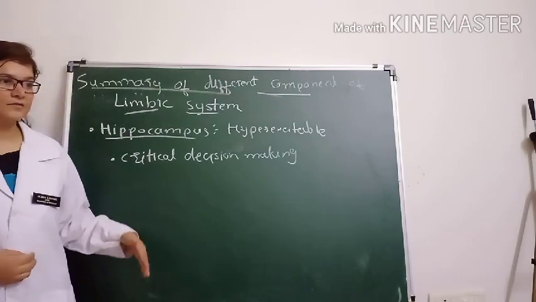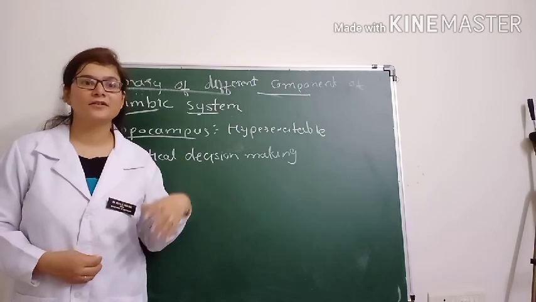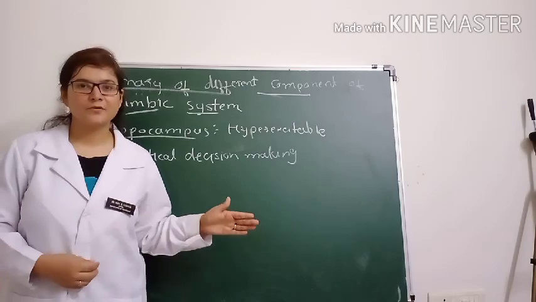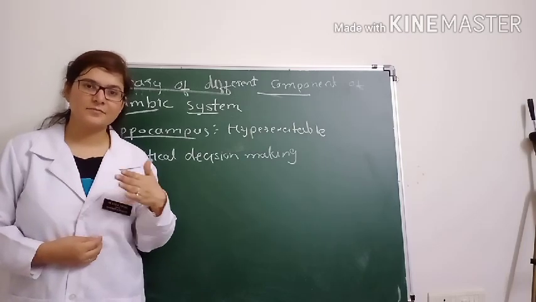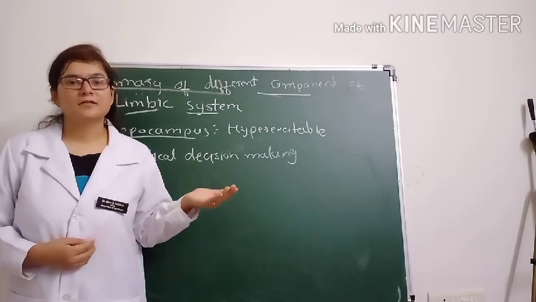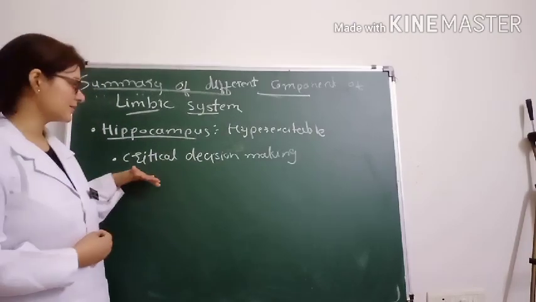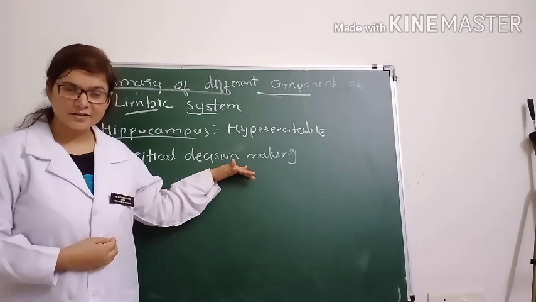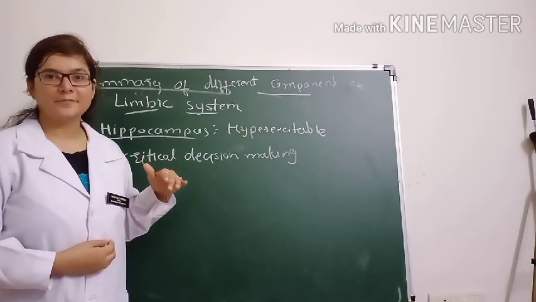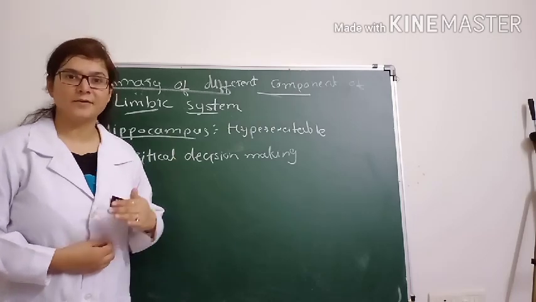That's why in our routine day we do multiple activities, but it is not essential that we remember all of this, because the hippocampus will filter out that this information is not important. Once habituation has taken place, once it becomes routine, you will not remember that information, right? So for any information to go into long term memory, the hippocampus is very important. It acts as the critical decision making neuronal activity, and it is responsible for the consolidation of information into long term memory, right?